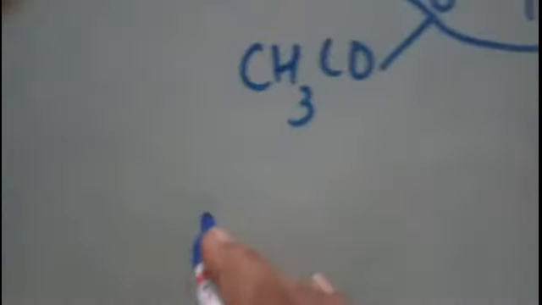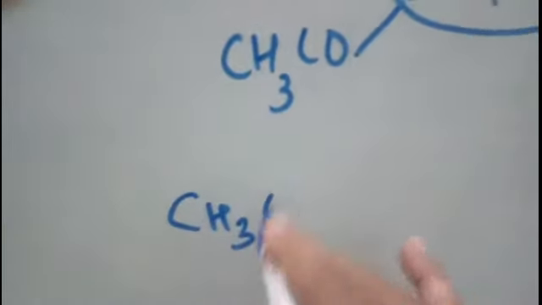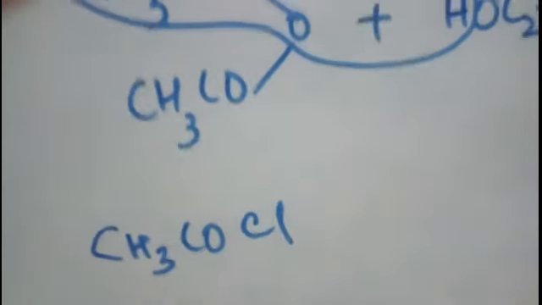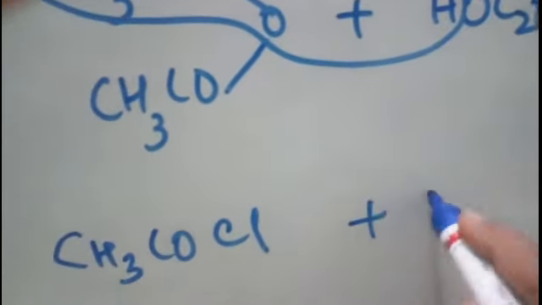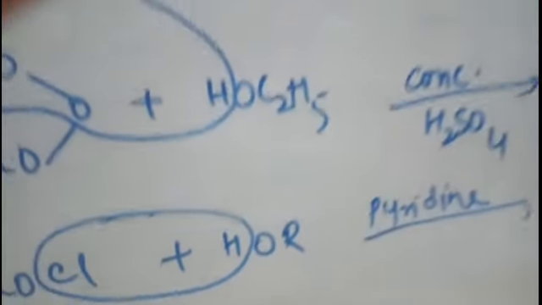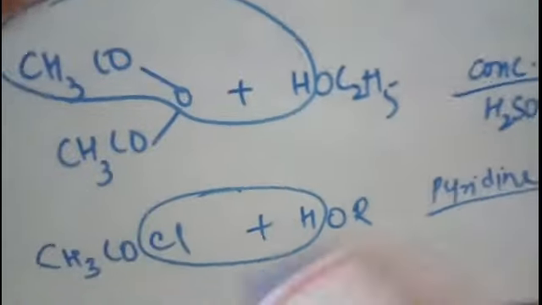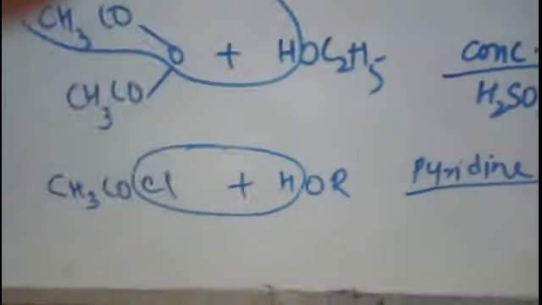Right? Now we can take here acid halides also. Acid halide means which have COCl grouping. And when you react it with alcohol, HCl will be removed here. Now this reaction takes place in the presence of any base, say pyridine, to remove this HCl, so that this HCl will be neutralized by the base and the reaction will be carried out in the forward direction.